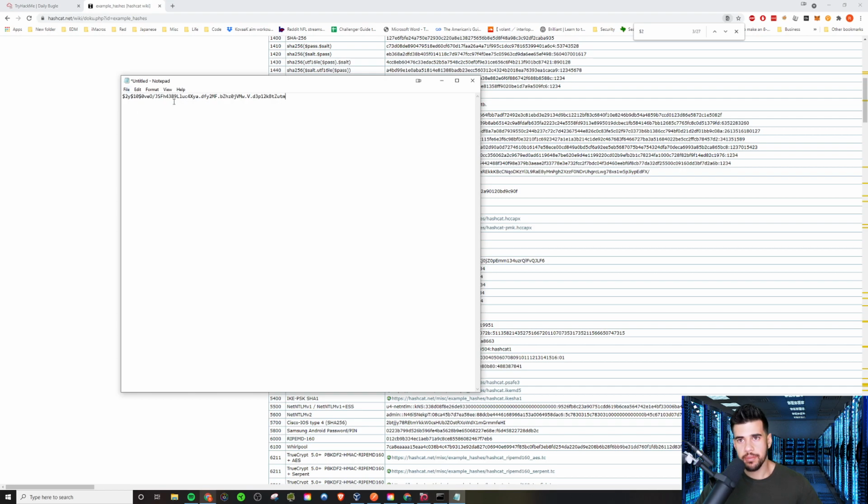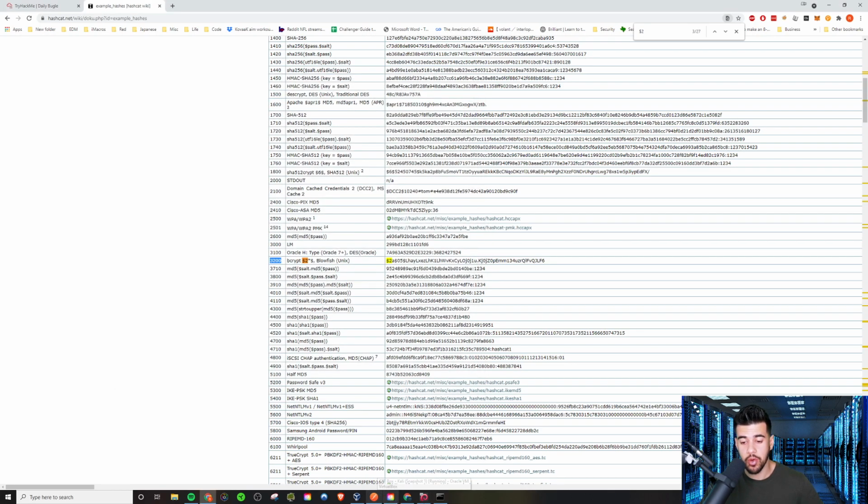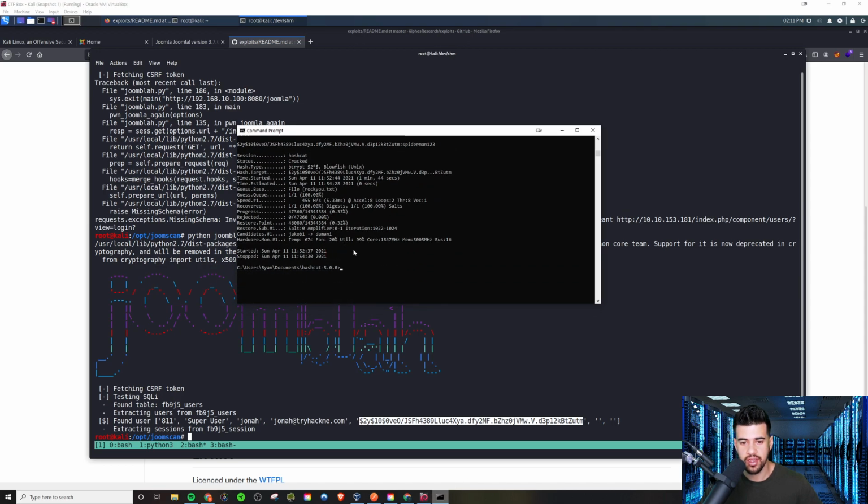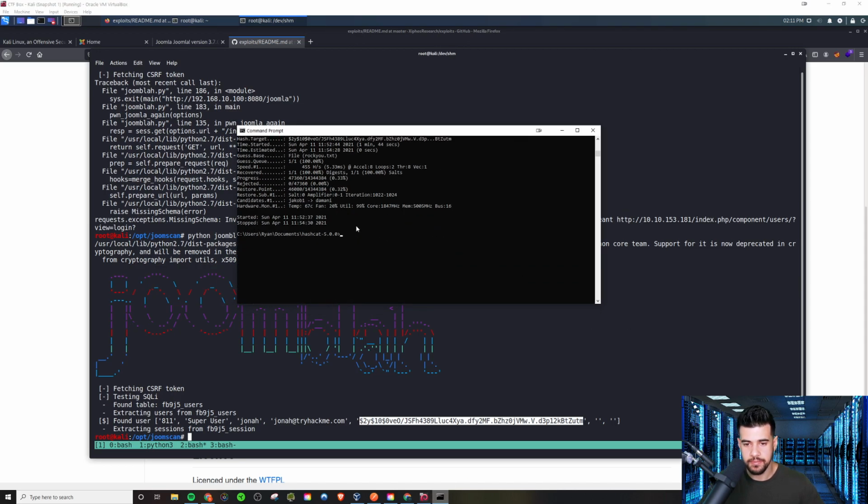To speed up time, I'm not going to actually run this because it does take some time. But I'll show you basically how you do it with Hashcat, right? And whether you're running Hashcat on Windows or Linux, this is the same. Actually, let me go ahead and just do this on the VM just to demo it, but understand that I would typically use Hashcat here. I can show you the output of what it looks like.